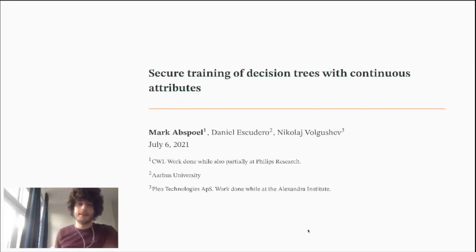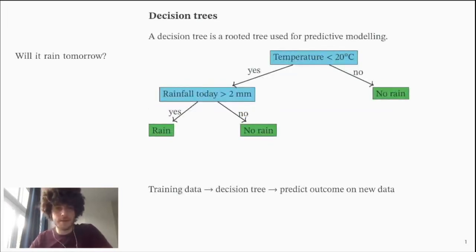Hi. This talk is about work I did together with Daniel Escudero and Nikolai Volgushev on securely training decision trees with continuous attributes. So a decision tree is a very simple predictive model.